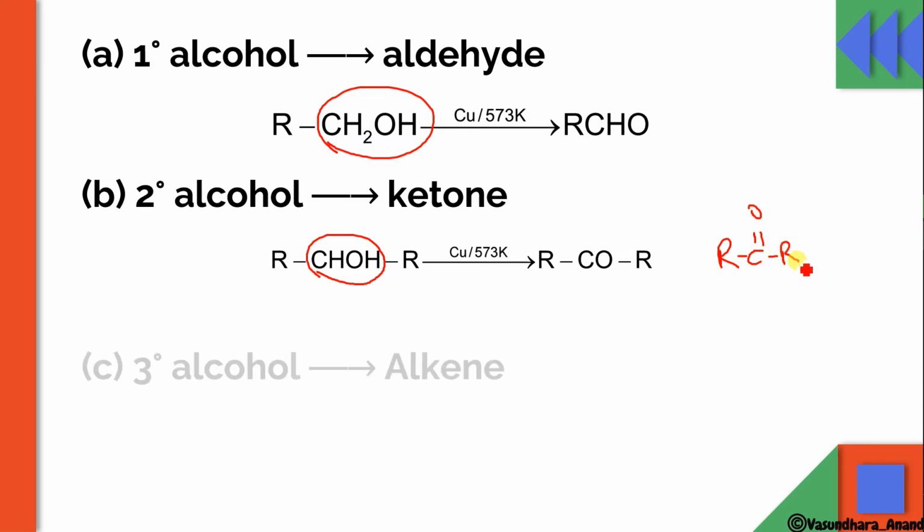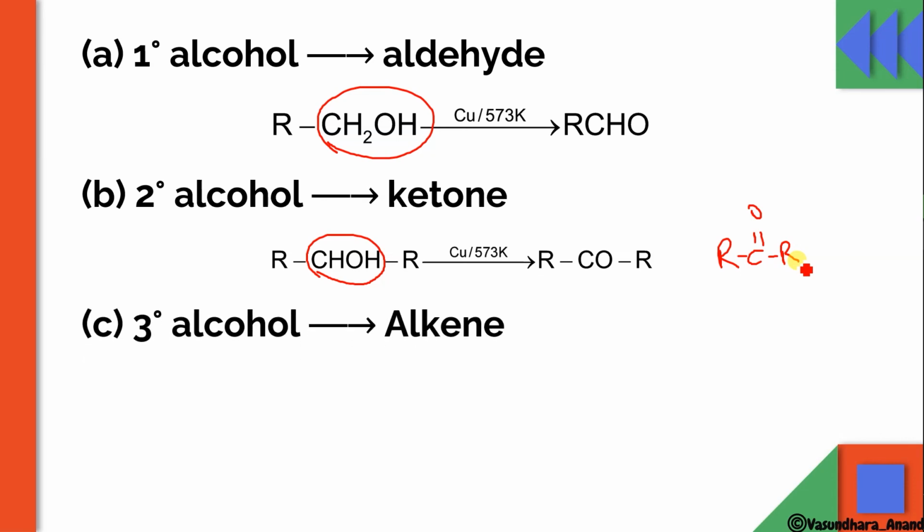Now if it is tertiary alcohol, this will give you alkene. This is the point to remember. Dehydrogenation will be there, but if it is primary alcohol, heated copper will act as oxidizing agent. For secondary alcohol it will also act as an oxidizing agent. But for the tertiary alcohol it will act as a dehydrating agent, and dehydration will happen there, and this will lead to form alkene.